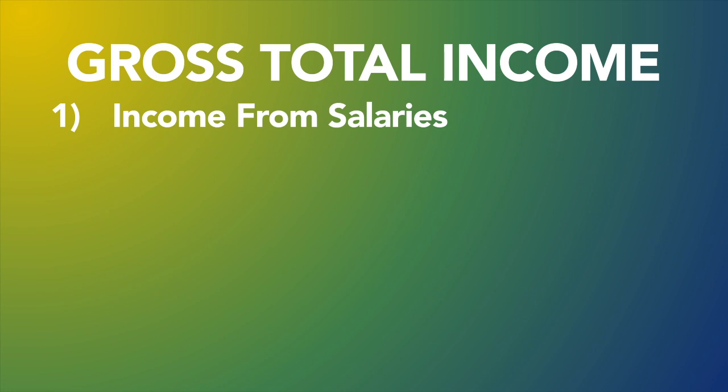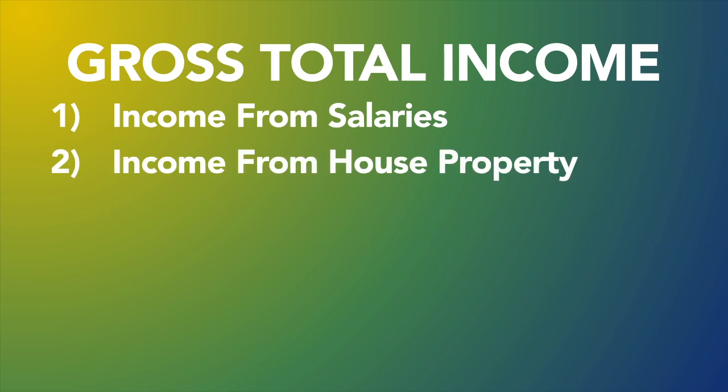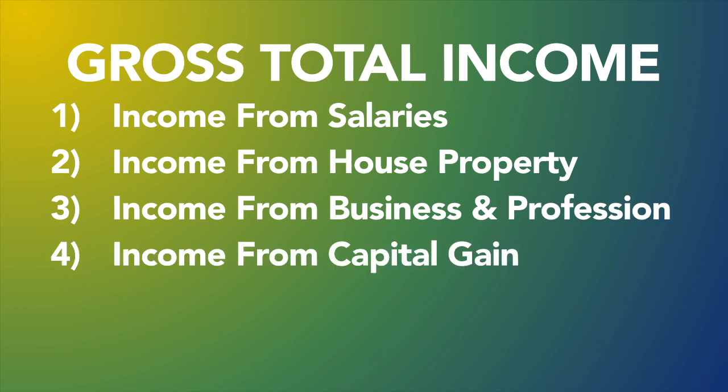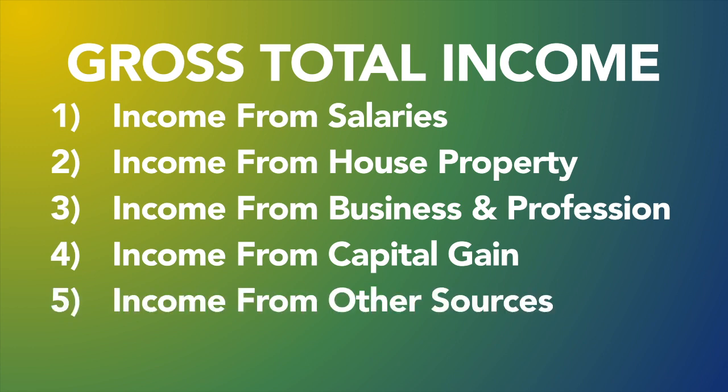First is income from salaries. Second, income from house property. Third, income from business and profession. Fourth, income from capital gain. Fifth, income from other sources. So this is nothing but the gross total income.